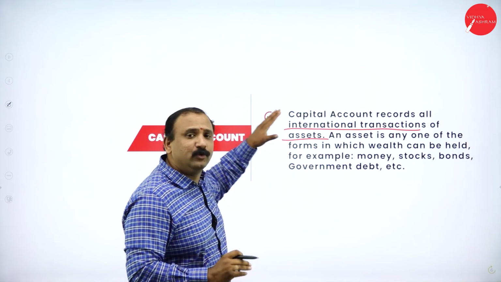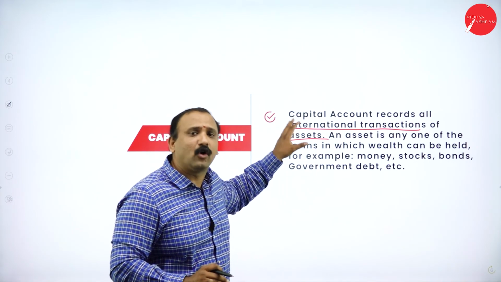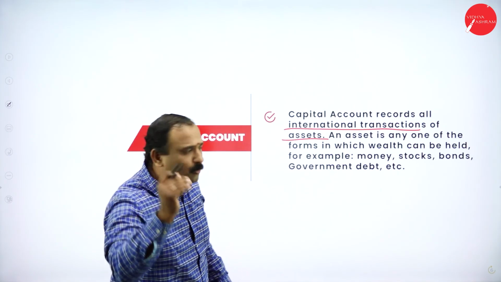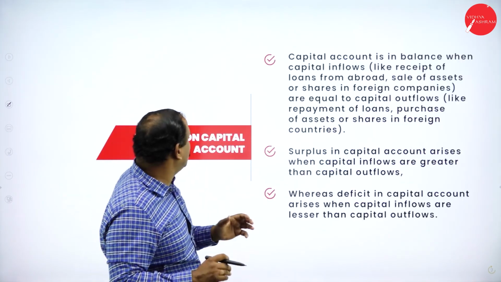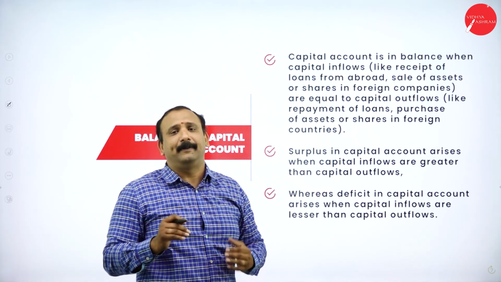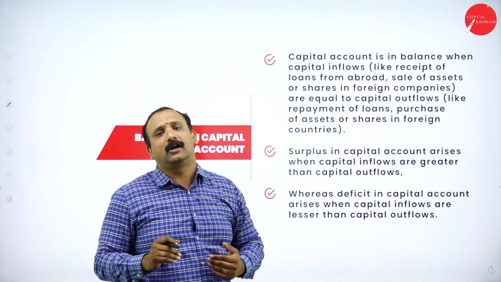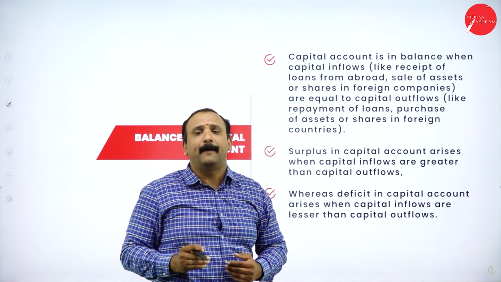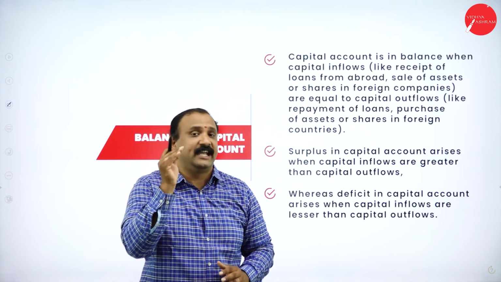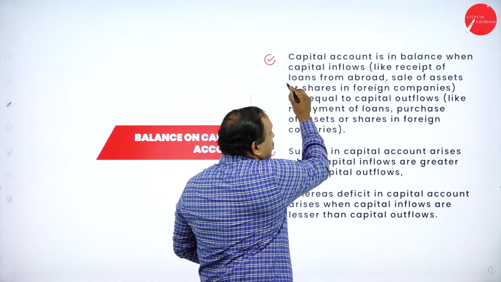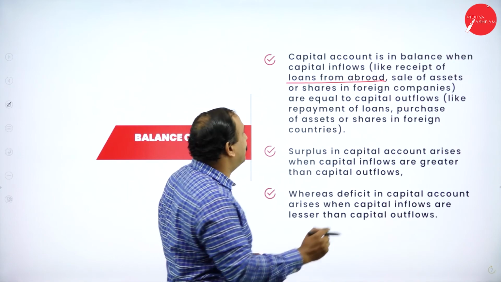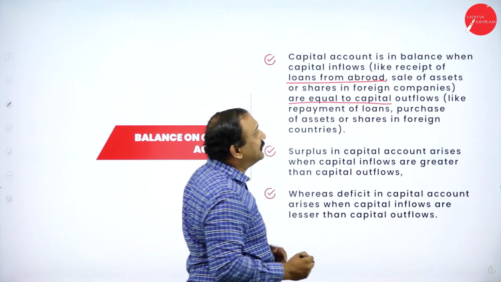So that is why we use this capital account and we record all the transactions in the form of international assets altogether. Now moving forward, we also need to understand the balance on the capital account. Balance on capital account is the balance when the capital inflows, that is loans from abroad, sale of assets, shares of the foreign companies, are equal to capital outflows.